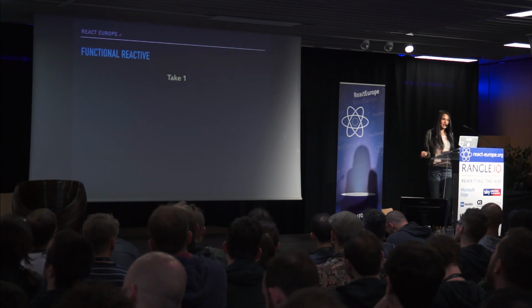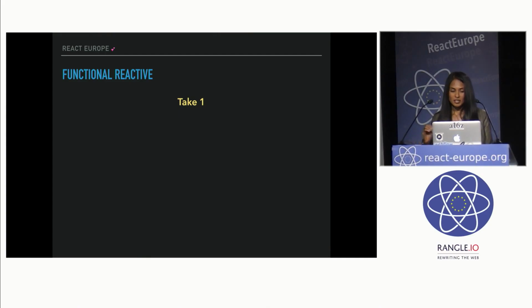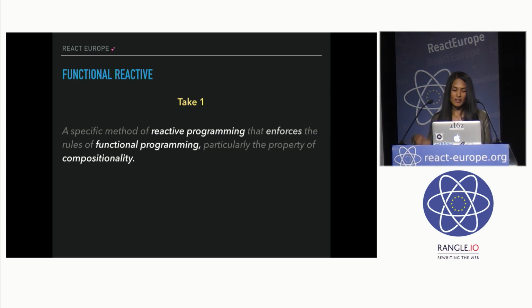So what is functional reactive programming? It took me a while to click and really understand what it is. So I'm going to throw a few definitions at you, and maybe you'll walk away with some understanding. But there's no way I can teach you functional reactive programming in 15 minutes. But I'll get you the gist of it. So basically, functional reactive programming is reactive programming that enforces the rules of functional programming, particularly the property of compositionality.